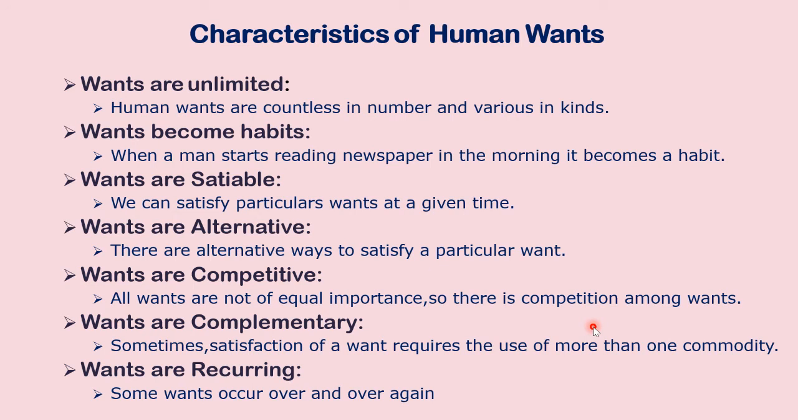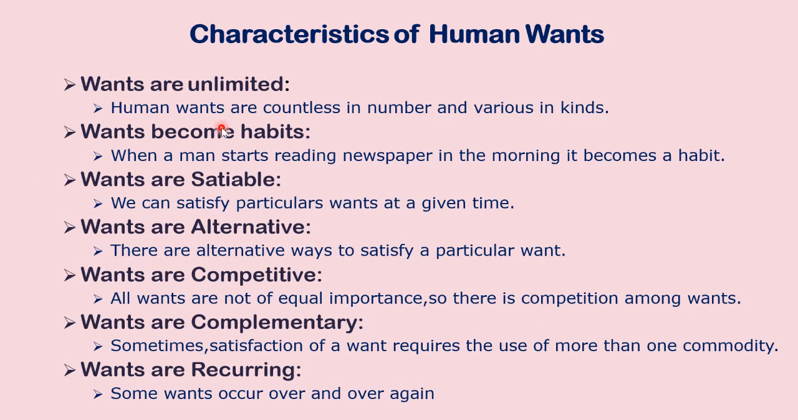So what are the characteristics of human wants? I think there are 7 points under this. Wants are unlimited, wants become habits, wants are satiable, wants are alternative, wants are complementary, wants are competitive, wants are recurring. So these are the characteristics of human wants. This is a very, very important question. Please learn all these side headings, and you must be able to explain them also. Under Part C, question number 27, describe the features of human wants.